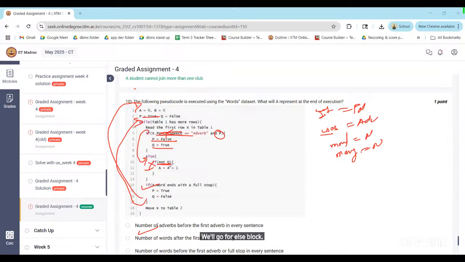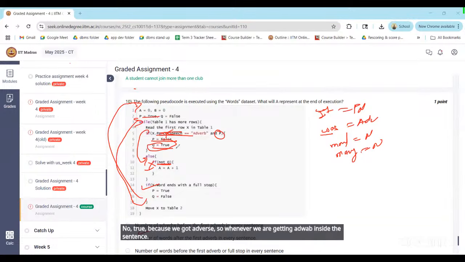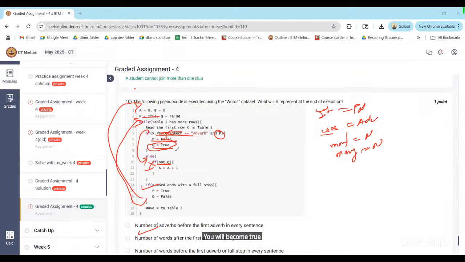What is not of Q here? Q is true because we got an adverb. So whenever we get an adverb inside the sentence, Q will become true. Can I say like this? Yes, sir. If Q becomes true, not of Q will become what? False, right?